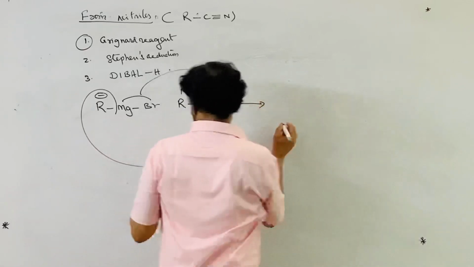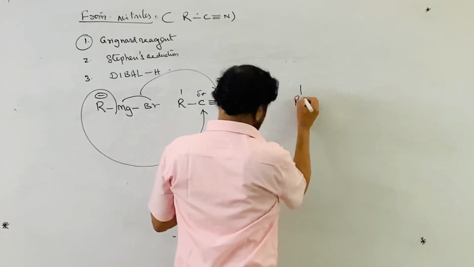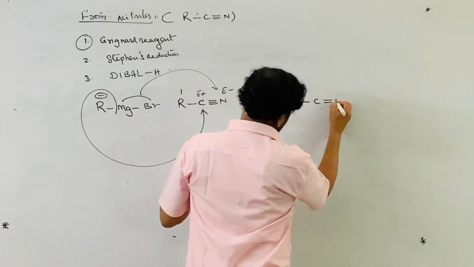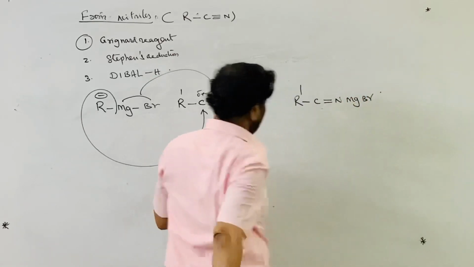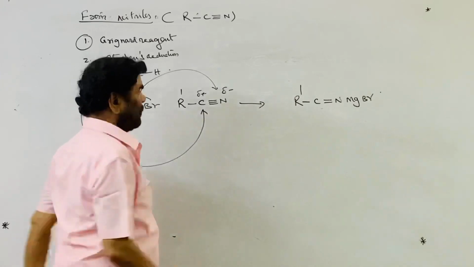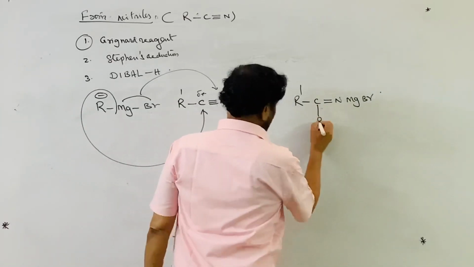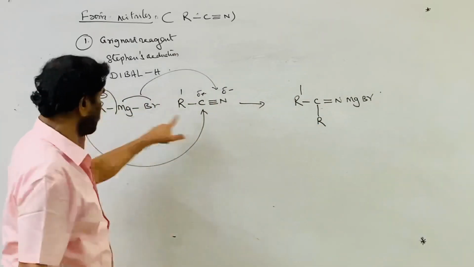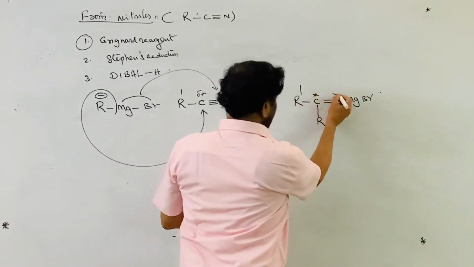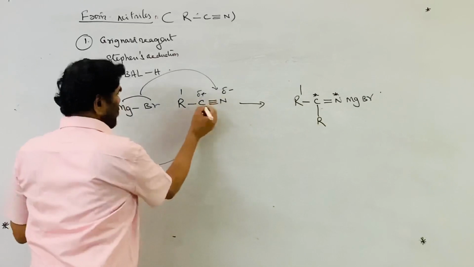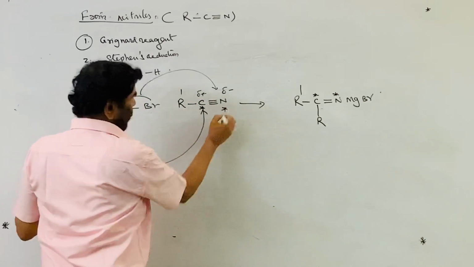Due to this, R' C double bond N MgBr is formed. I forgot to write the R: it comes from the Grignard reagent carbon, which is added to the cyanide carbon, and this is the cyanide nitrogen.